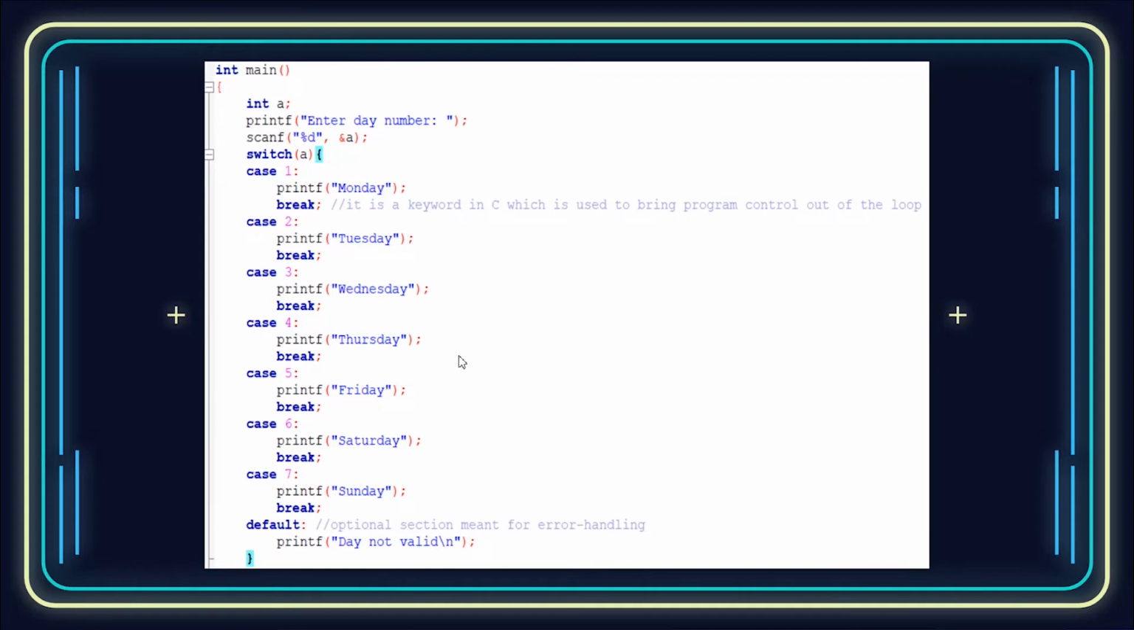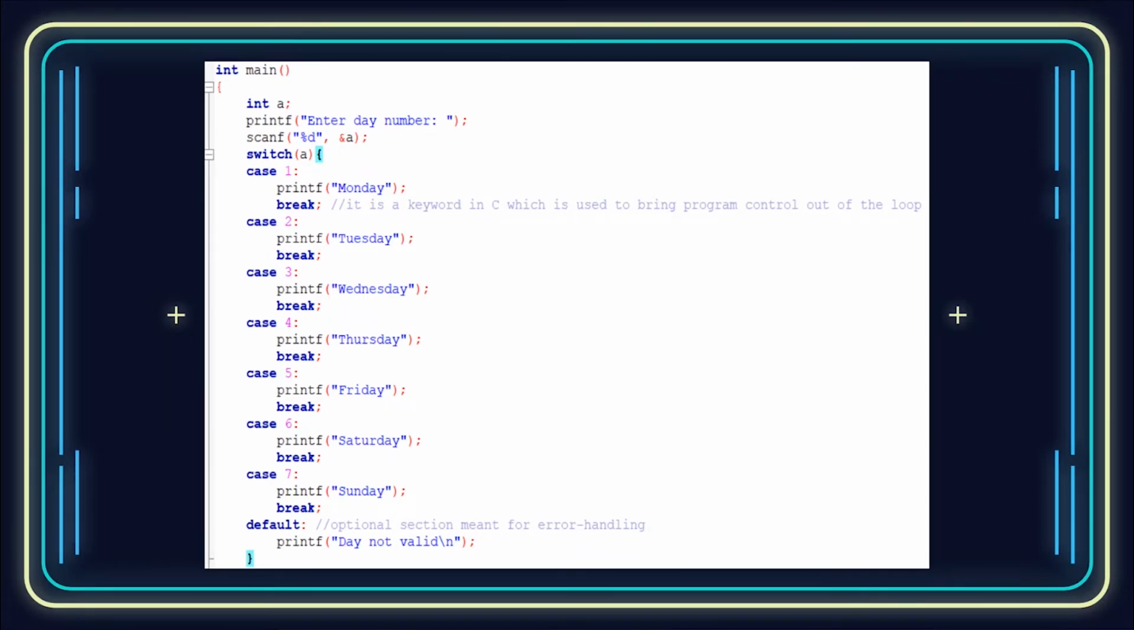So here's a very simple example of switch case condition. int a; printf enter day number. Whatever day number the user gives will be assigned to the value of the variable. Now switch a, so we'll be dealing with the value of the variable a. So case 1, if the value of the variable is 1, printf Monday, and then break.